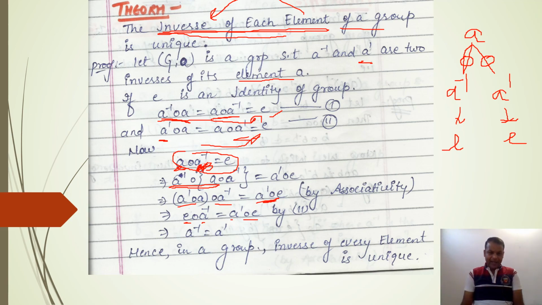As E is an identity, if we operate this identity on any element either from left or from right, you will get the same element. So if I apply E on A inverse, then you will get A inverse, and if we apply identity E on A dash, then you will get A dash. So here we have also proven that A inverse and A dash are not two distinct elements, but are the same. Hence we can say that the inverse of every element in a group is unique.